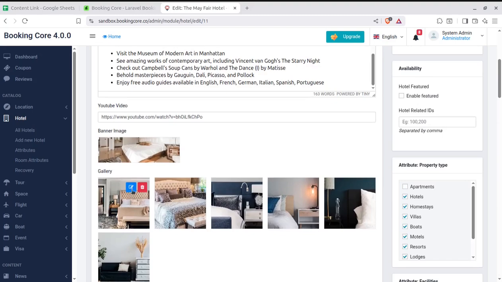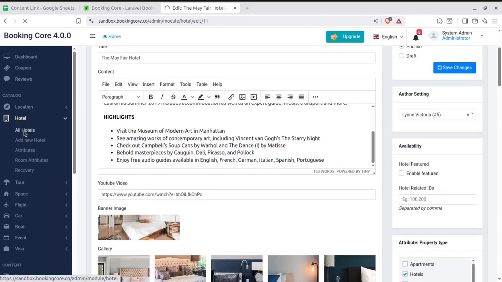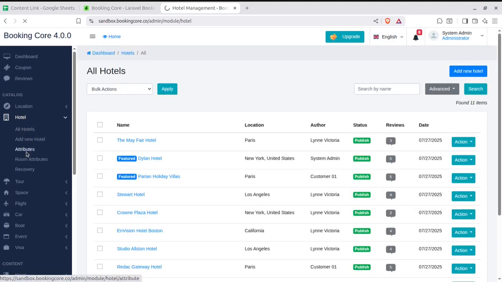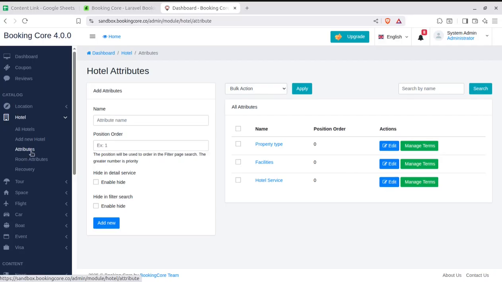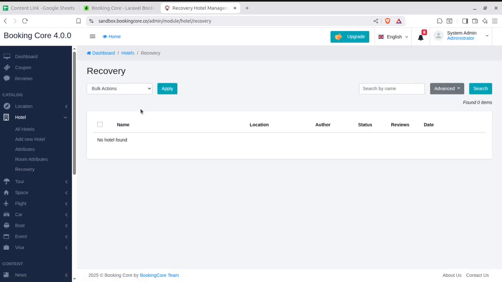So all the hotel listings can be controlled here, and you can also set the attributes, like property type, facilities, whatever attribute you want to set. Like in an e-commerce website, where we create attributes, you can create attributes as well. And further, we have recovery options.